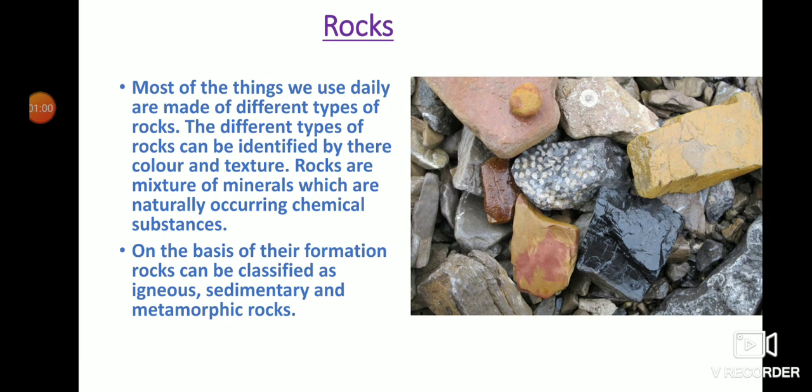So, rocks are a mixture of minerals which are naturally occurring chemical substances. Minerals like iron, magnesium, calcium are present in the rocks. On the basis of formation, rocks are classified as igneous, sedimentary and metamorphic rock. So, these are the main types of rock that naturally occur on the surface of the earth.